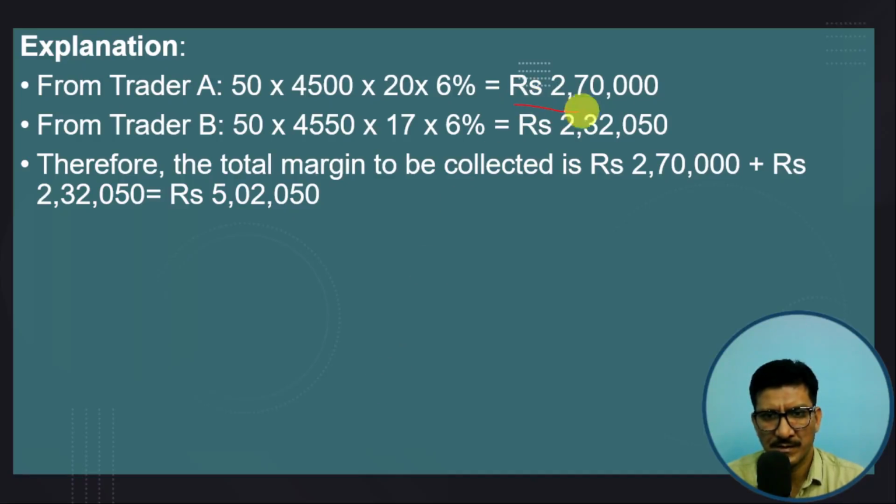So here the first trader will be paying 2,70,000. The second one is paying 2,32,050. Add both margins and it will be the initial margin required to enter the trade.